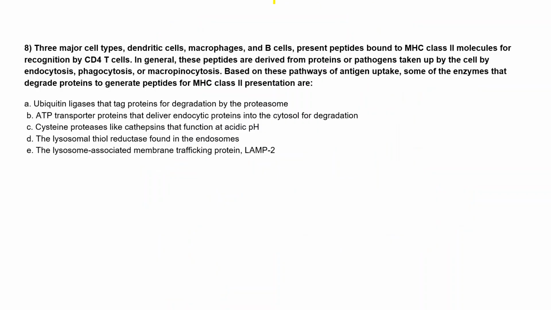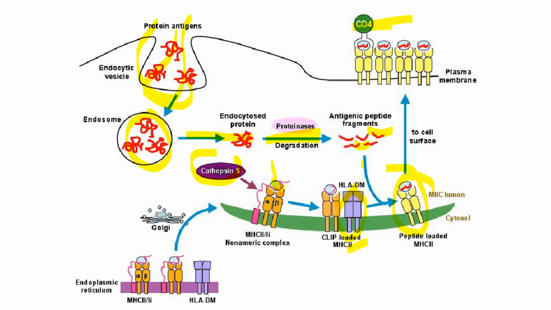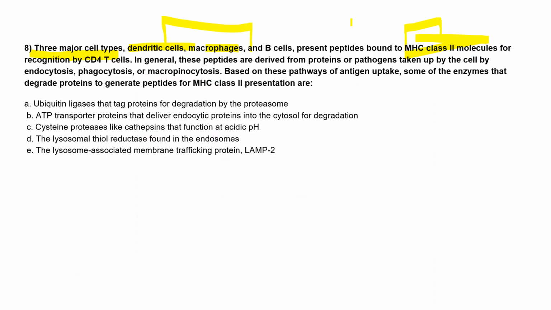Moving to the next question, there are three major cell types, right? Dendritic cells, which are the APCs, macrophages, and the B cells. These are the cells which present the peptides bound to the MHC class 2 molecules for recognition by the CD4 T cells. Here also we see that in MHC2, the role is of CD4 helper cells, right?